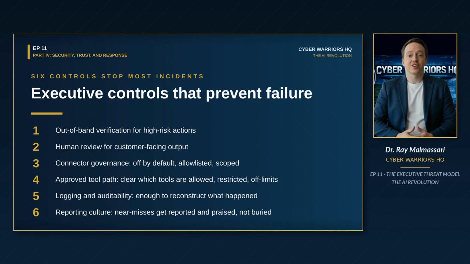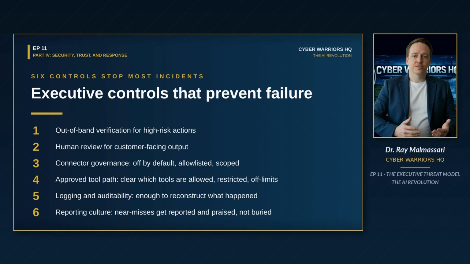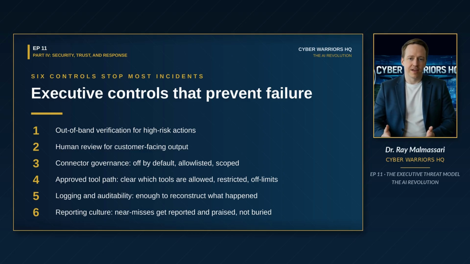Control 3, connector governance: off by default, allow listed, scoped, reviewed. Control 4, approved toolpath. Your team knows which tools are approved, which are restricted, and which are off limits. Shadow AI thrives in the absence of clarity. Control 5, logging and auditability, enough to reconstruct who did what when. The day you need it, it's already there.